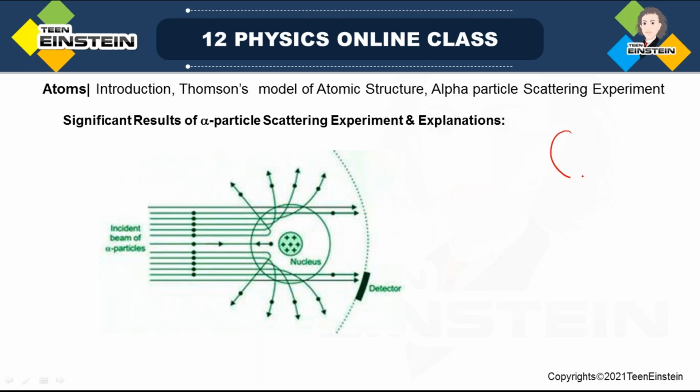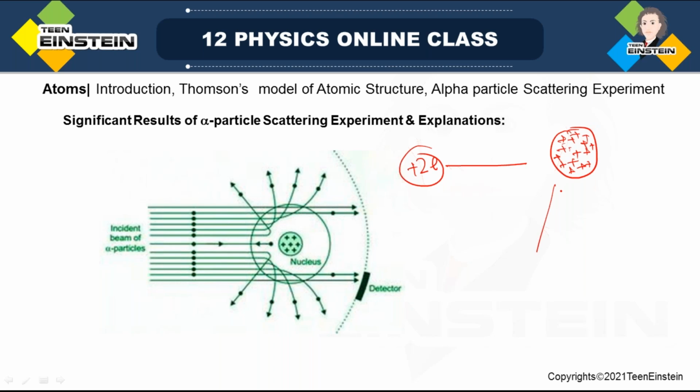That means if really everywhere there is positive charge, distributed throughout the volume, then the alpha particle, which has two electronic charges, is also positive. Then what would have happened if this is the structure?